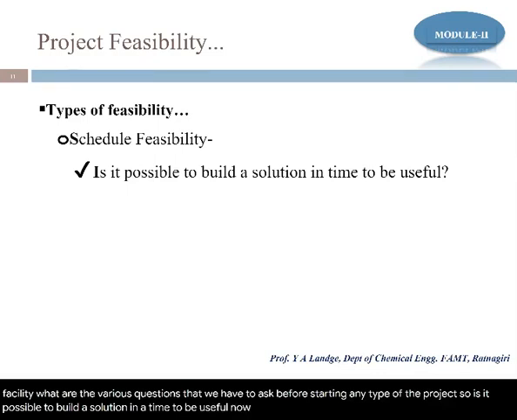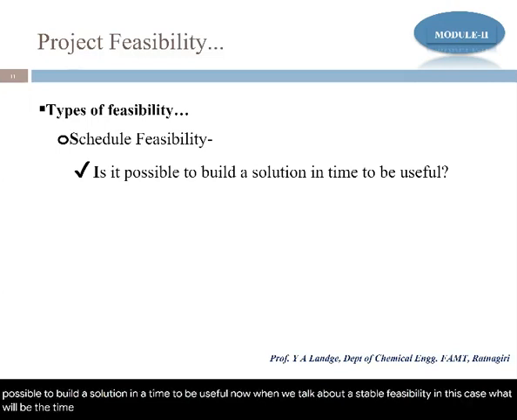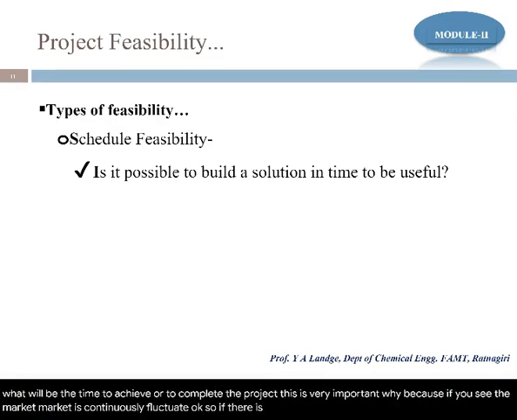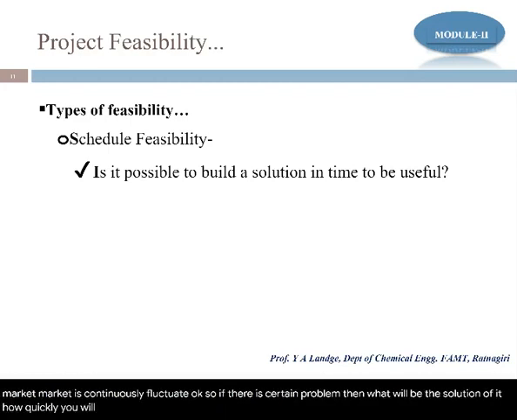Now, when we talk about schedule feasibility, in this case, what will be the time to achieve or to complete that project? This is very important. Why? Because the market is continuously fluctuating. Okay. So if there is a certain problem, then what will be the solution for it? How quickly will you give a solution for it?